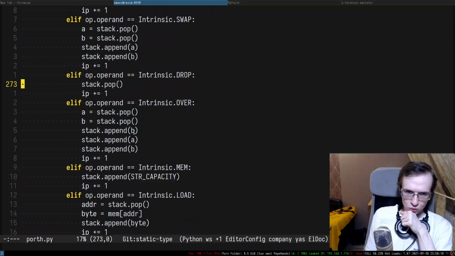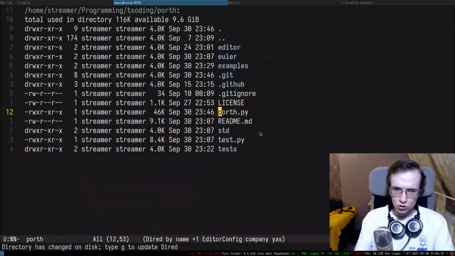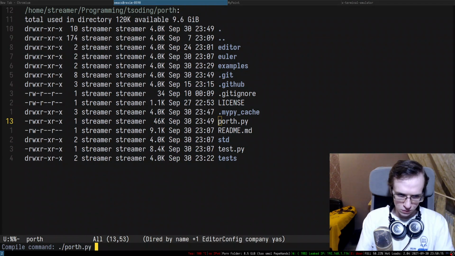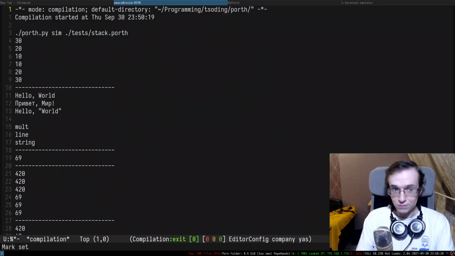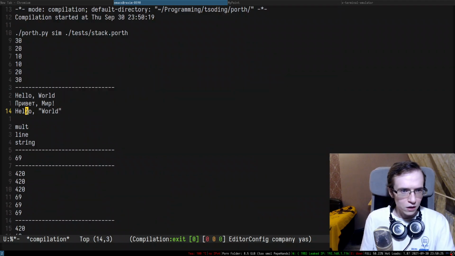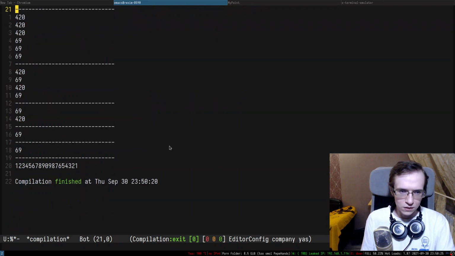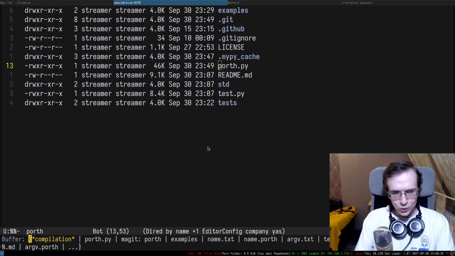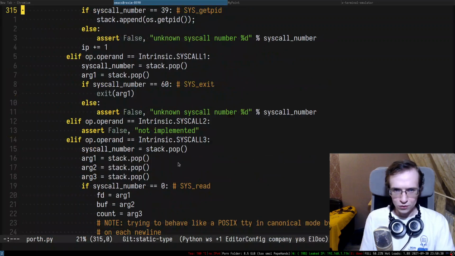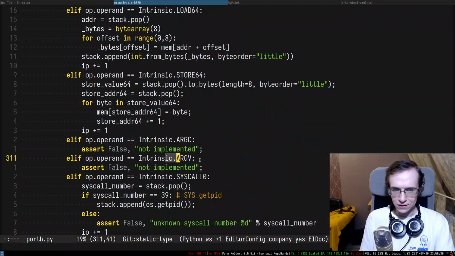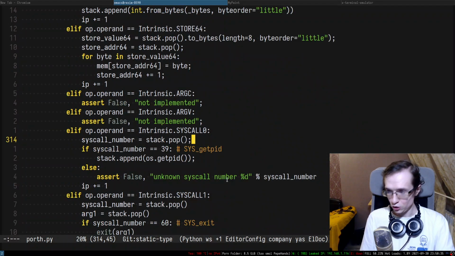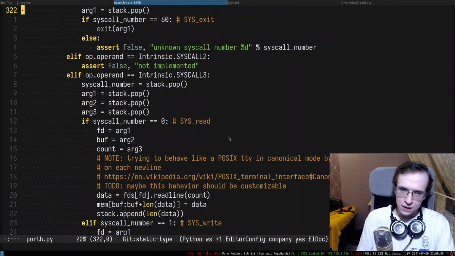Alrighty, so what do I want to test? I can just try to run Porth simulation tests, stack.porth, right? So this is stack.porth and nothing is broken, everything looks okay. So hello world. And yeah, I suppose now we need to add support for the new intrinsics argc and argv to the compilation mode. So let's quickly do that.